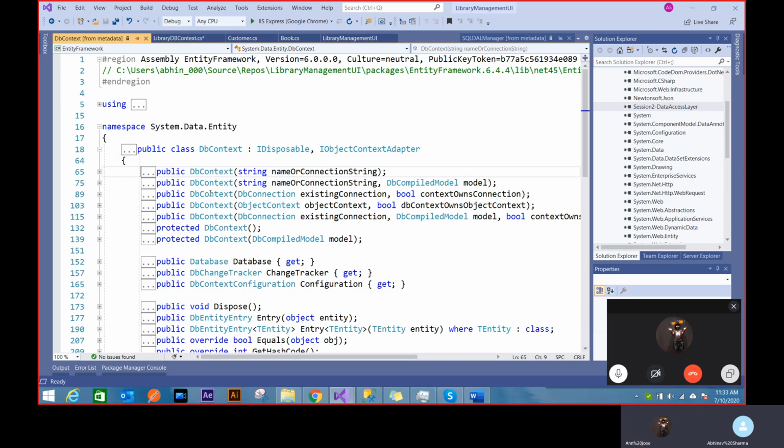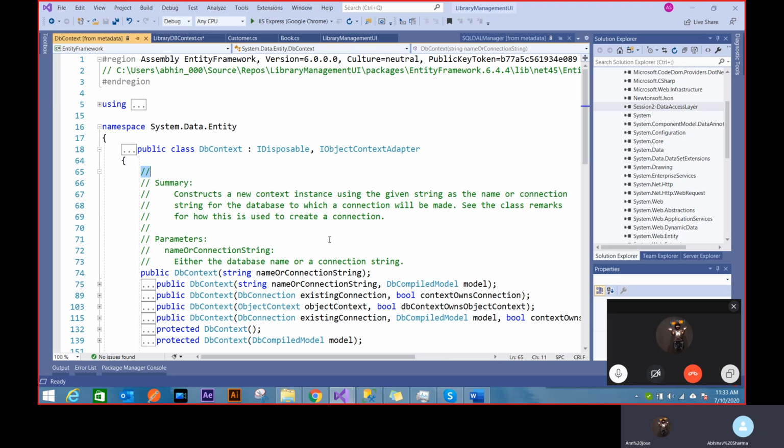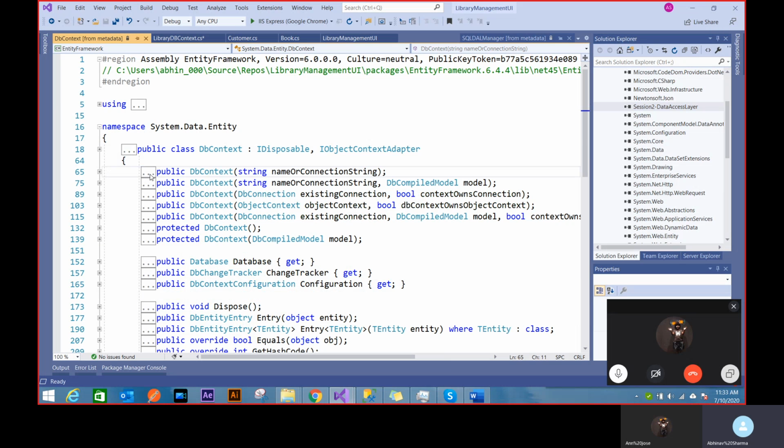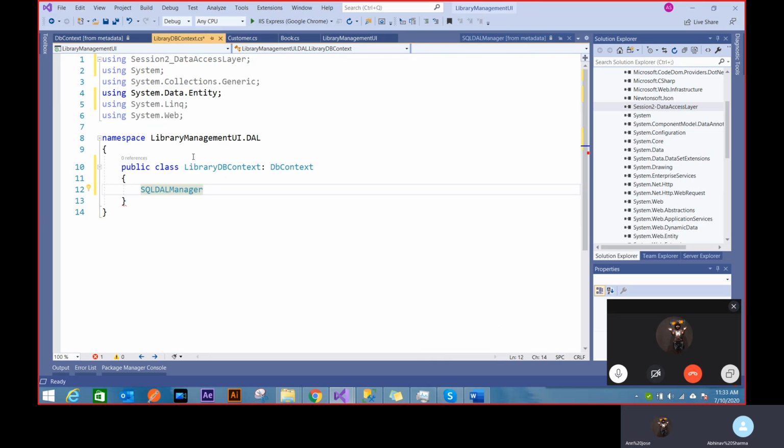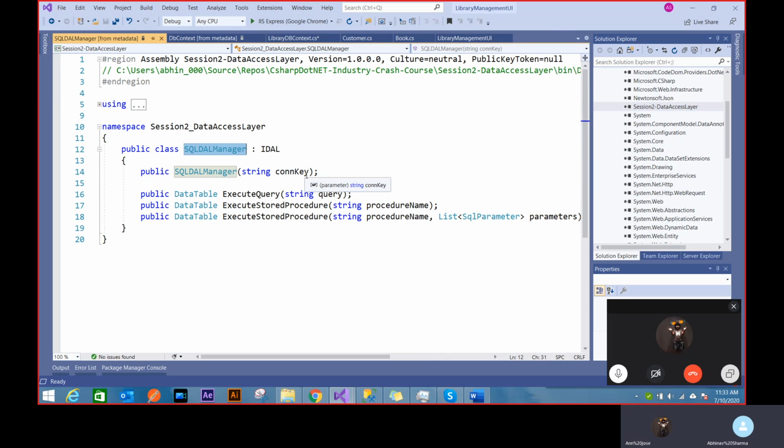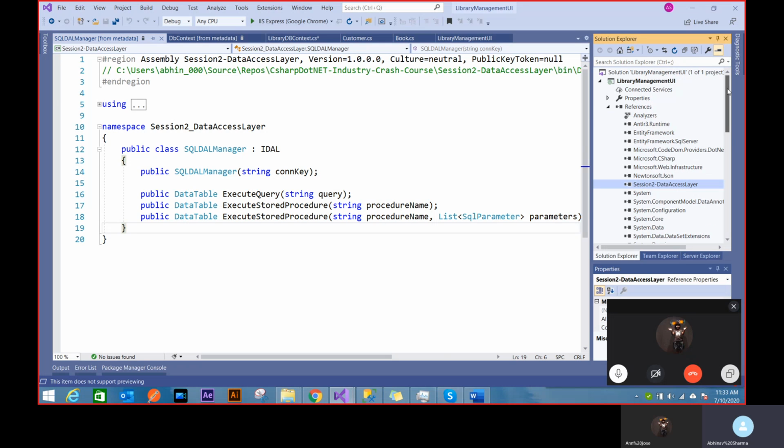It's exactly the same, except I have some helper comments to help me out. I can add that in my function by adding some decorations, so I can have exactly this thing. It's the same as my DB context here, this SQL DAL manager. So you see, if I created code for you, I won't share my code, right? I'll give you the functions, you can use them, and I know it's going to work. So that's a way of giving some DLL. That's how the Entity Framework DLLs are given to me. I can just peek inside those functions, but I can't really see how the functions are working.